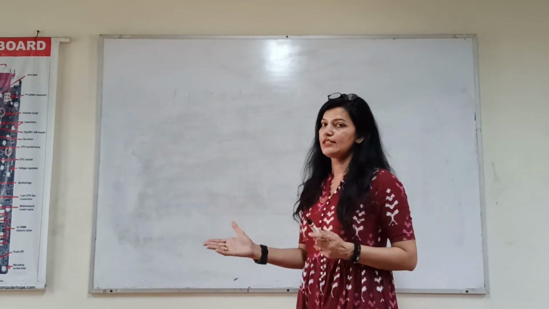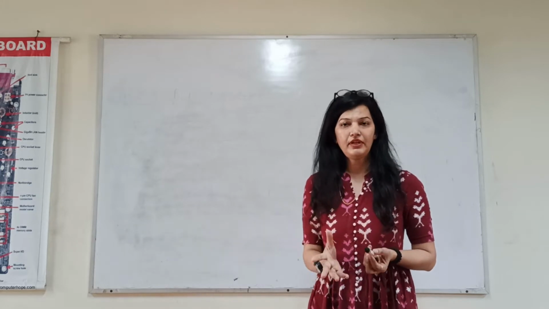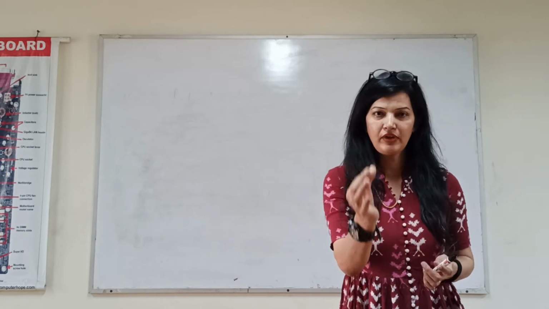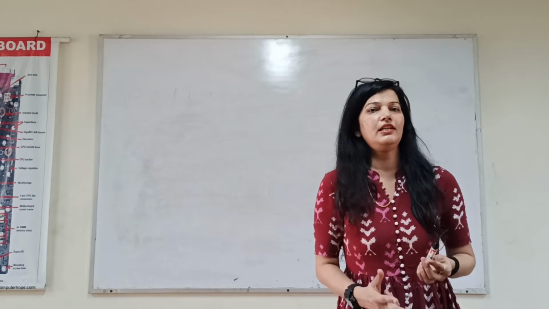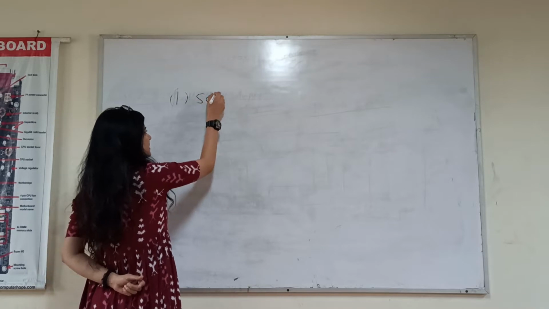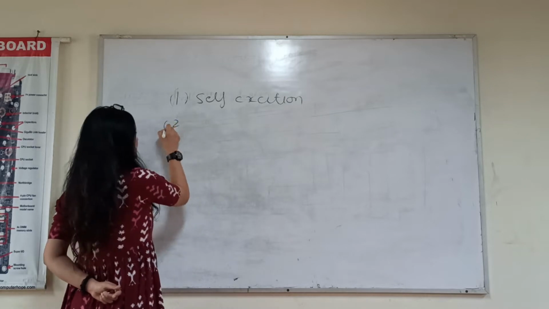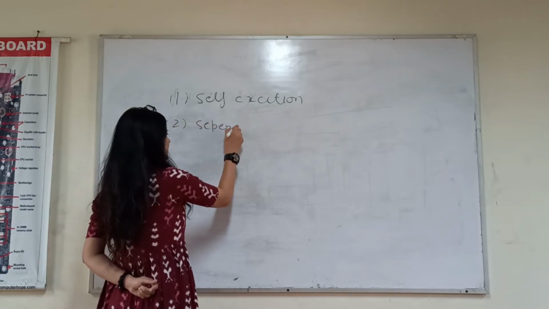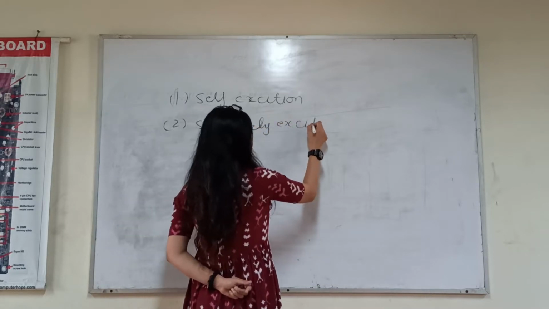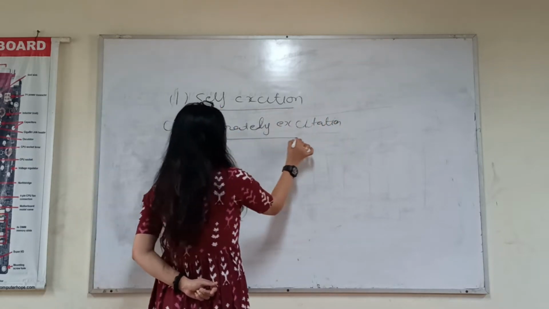So today we will discuss that there are different methods to provide the supply to the field winding. According to these methods of giving supply to the field winding, there are two types of excitation. The two types of excitation are number one, self-excitation, and number two, separate excitation. If you remember, we already discussed this yesterday.